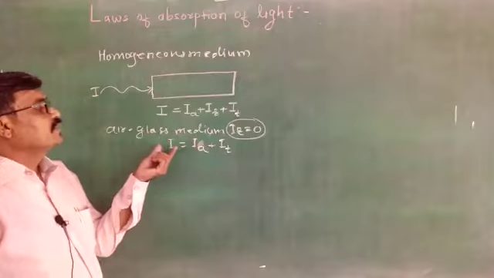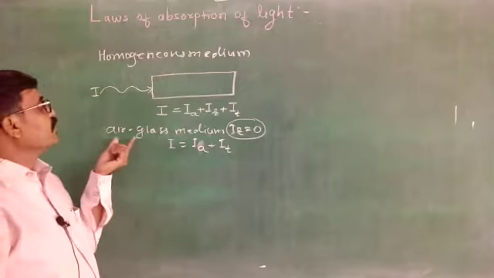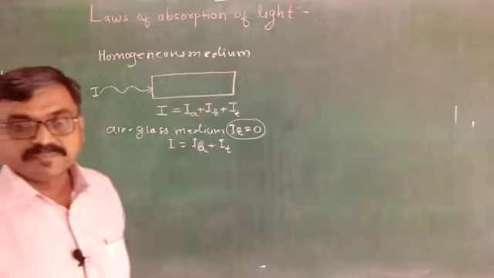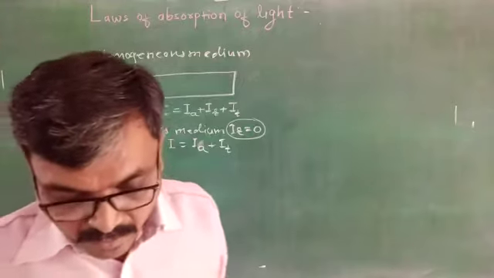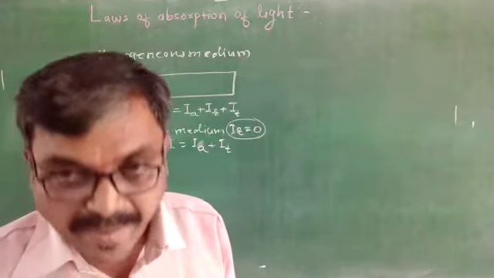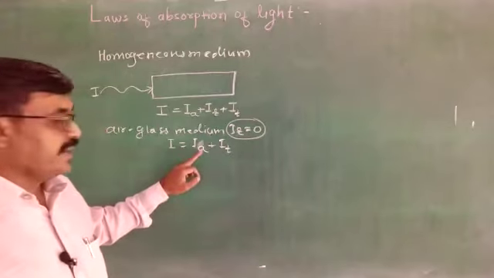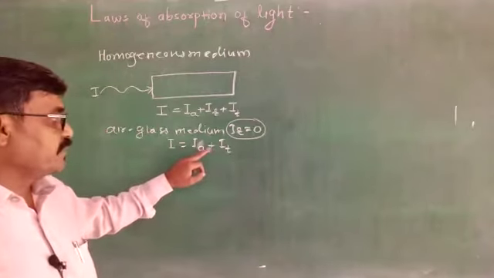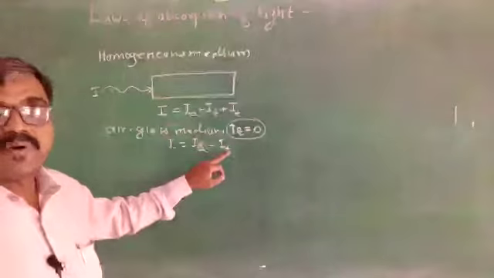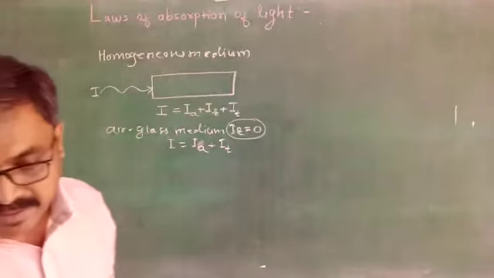Means for an air glass medium, that is for a comparison cell, I equals the intensity of absorbed light plus the intensity of transmitted light.